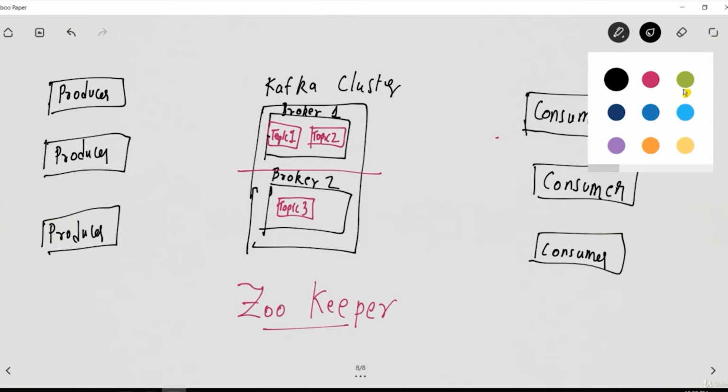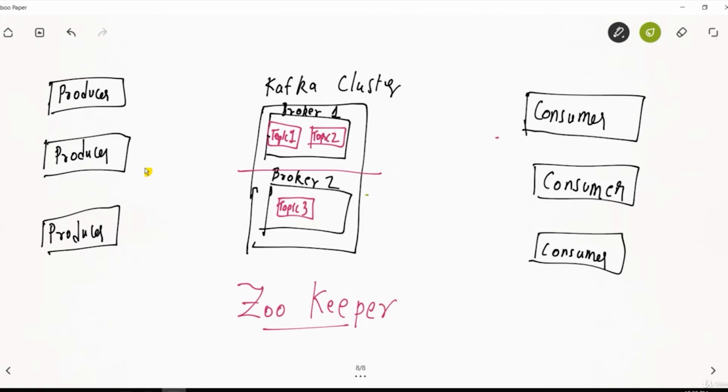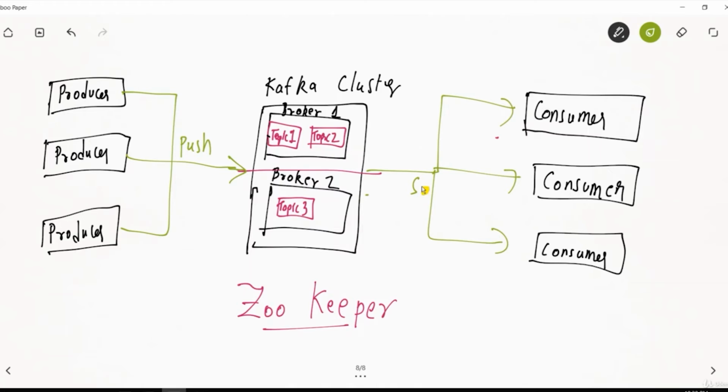And let's draw the connectivity. Something like it is connected like this. So data comes over here, the producer will push the data over here, and the consumer will subscribe, and the data will flow like this. Now let's see what this zookeeper is.